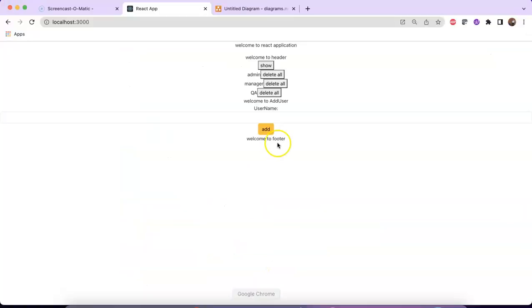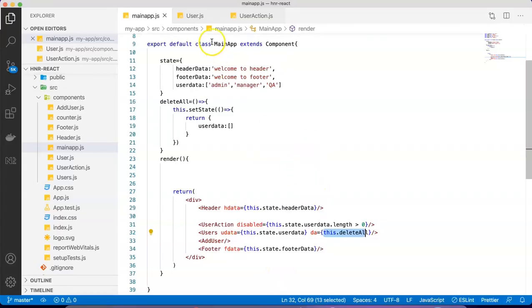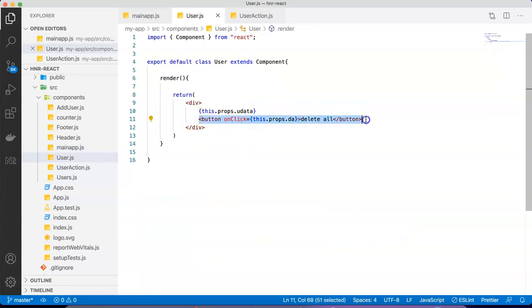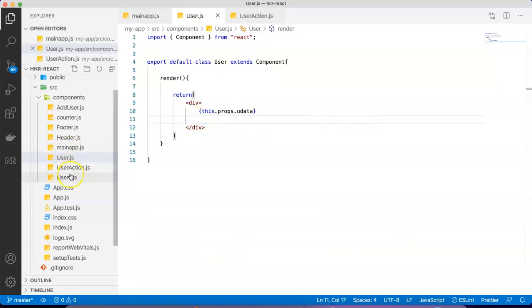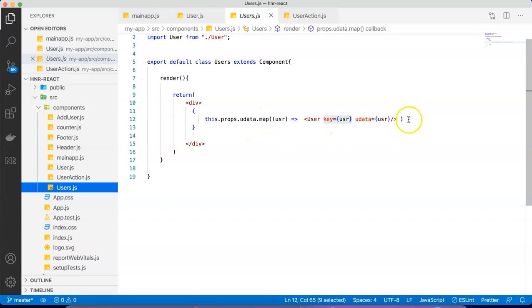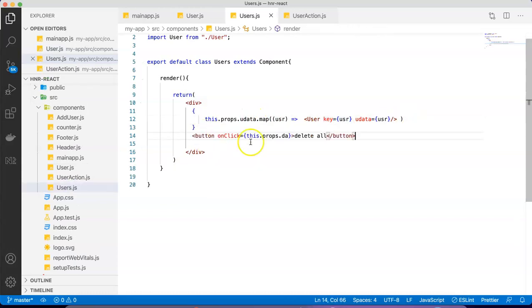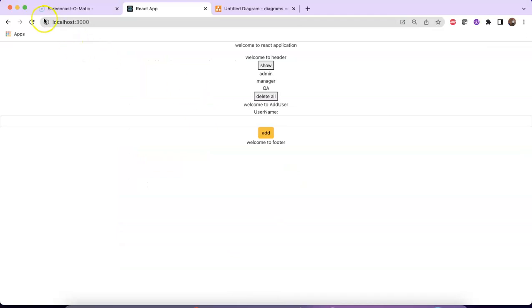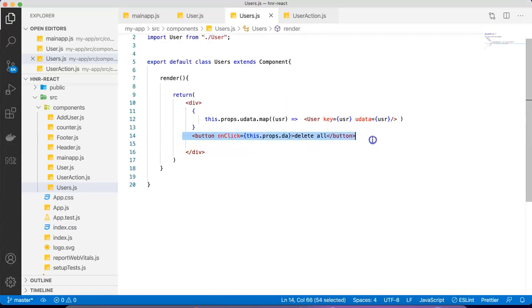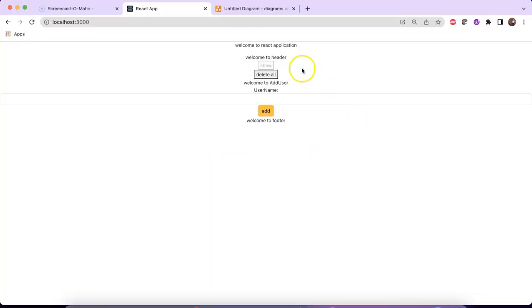Just see this. Okay, I think I wrote it in a wrong location. This I need to write into my users here. Now let's check this out. Now here, the moment I say delete all, watch it. Amazing, your records have been deleted and the show button got disabled. That's interesting. So this is where exactly the state, which you are sharing among the components, makes your life easier.